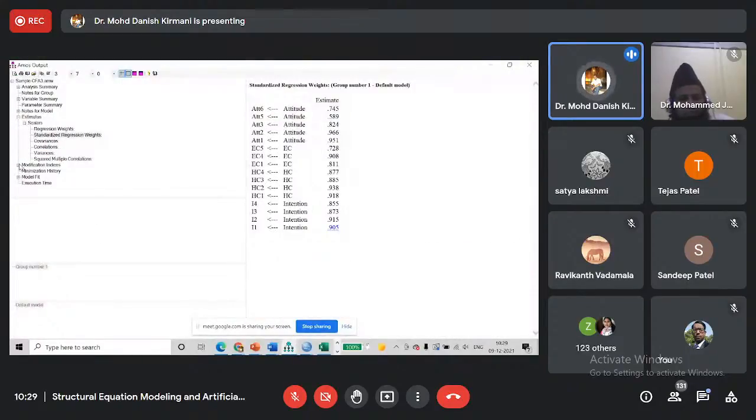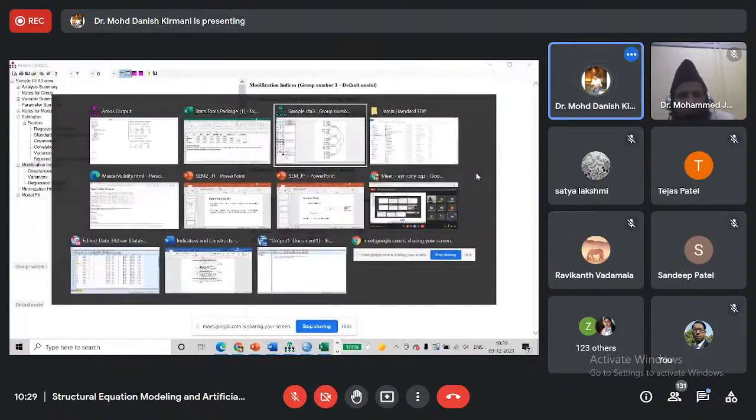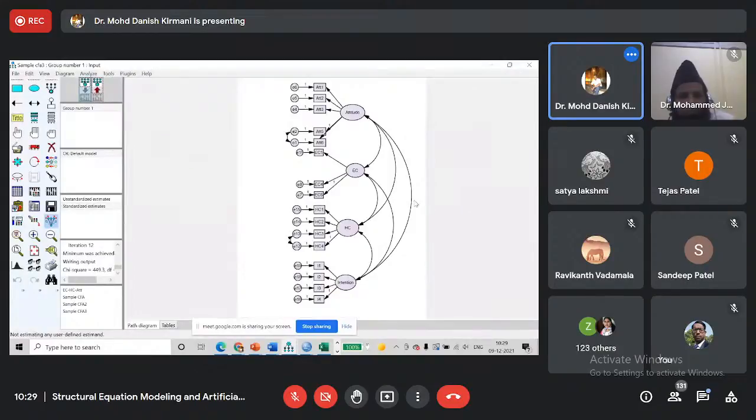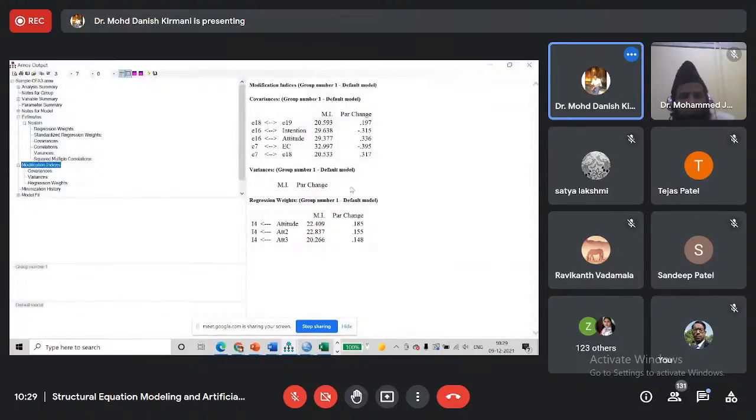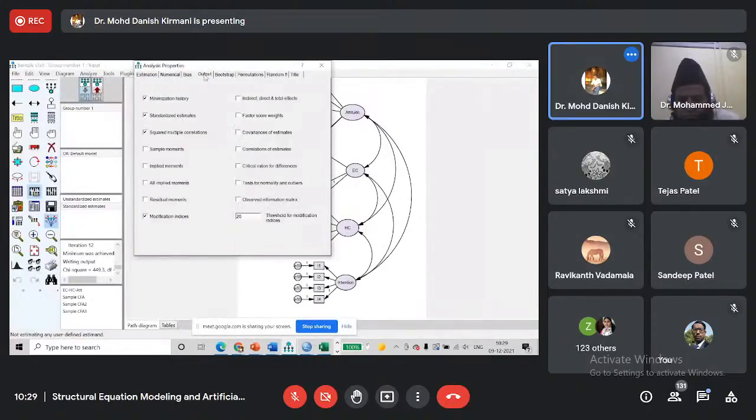We may again check for modification indices because we removed it. 18 and 19, 20.593. We can see 4.